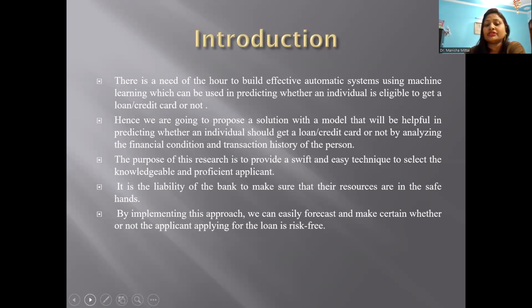So, we are using this approach. We can easily forecast and make certain whether or not the applicant applying for the loan is risk-free or not. So the approach here is to use those techniques and then implement it with the help of the methodology.